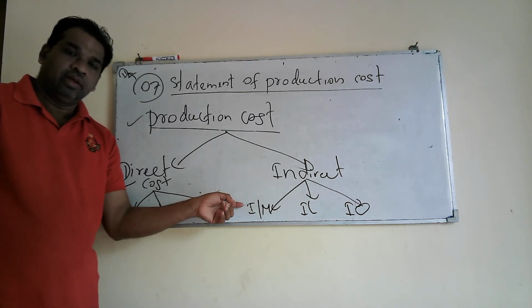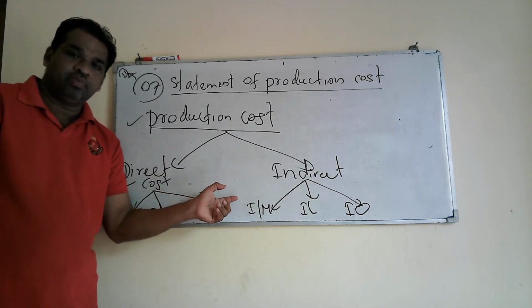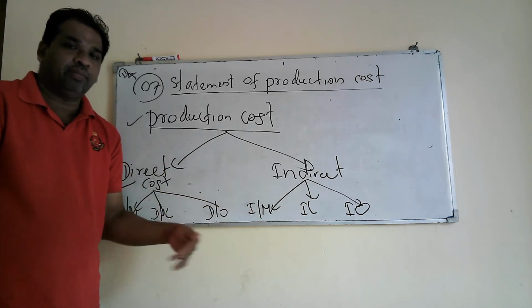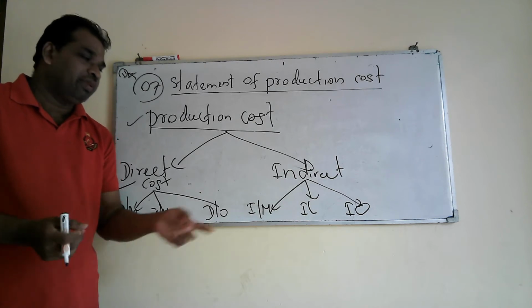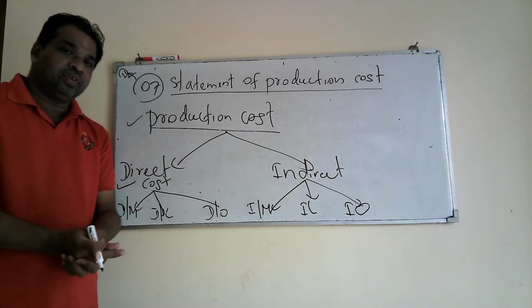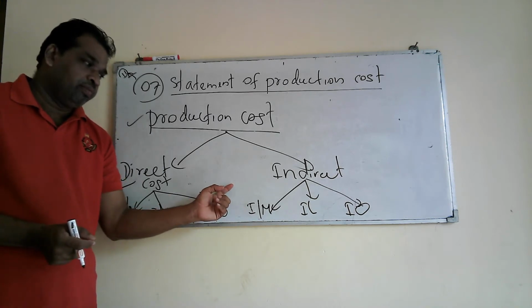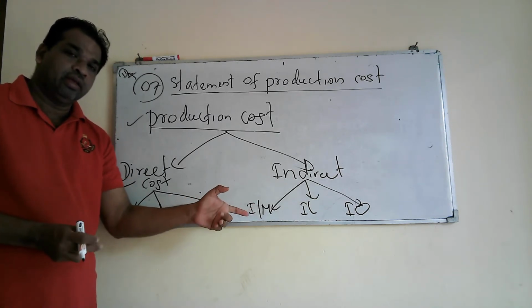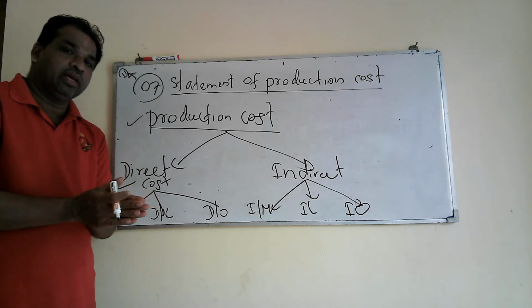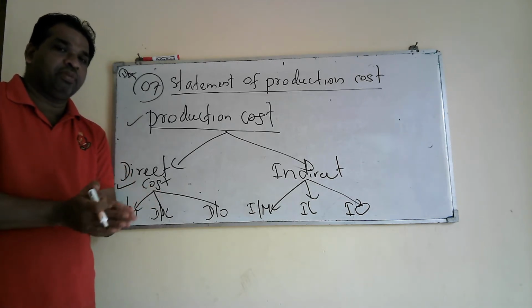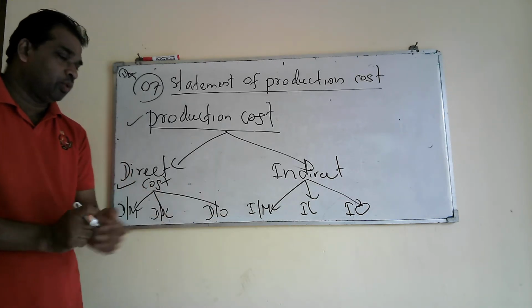I will give you some more examples: sandpapers, nails and polish. Sometimes we use lubricating oils. Then they come under indirect material cost. But we cannot identify directly how much we have to incur for one unit, that's why we say indirect material cost. You got it?